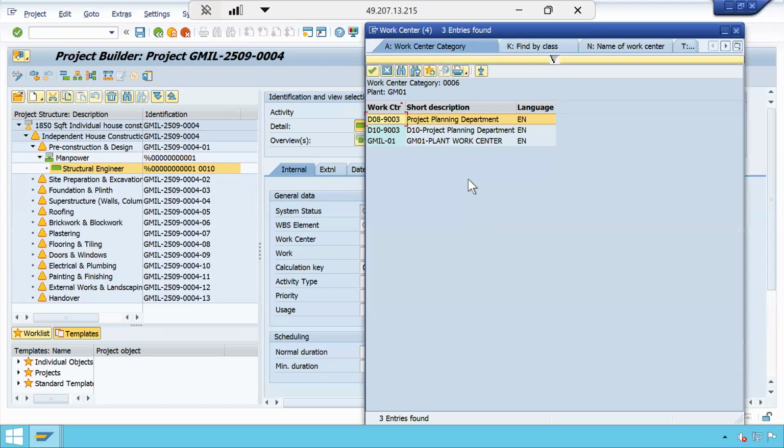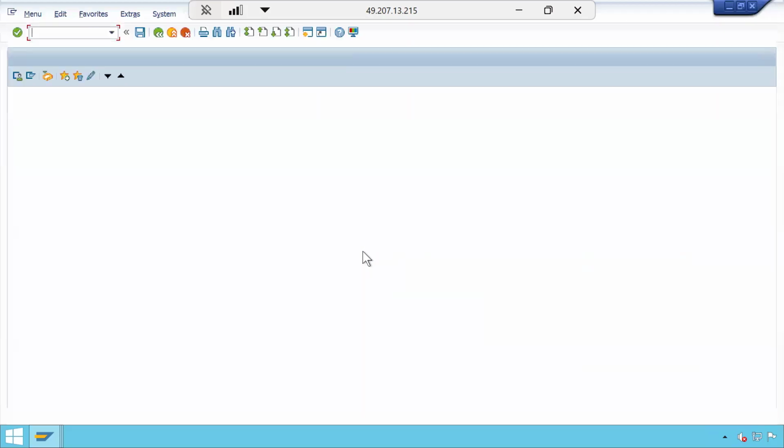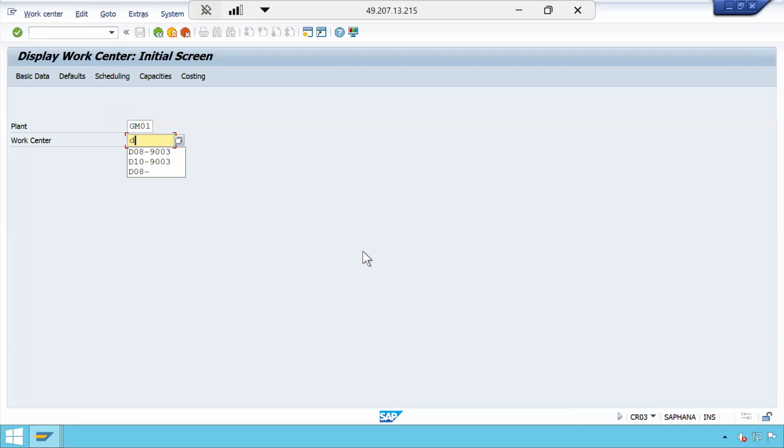Now, let us say I am giving the work center as project planning department with 8 hours. So D08 means department with 8 hours. 9003 is the work center cost center. I will show that. CR03, D08, 9003. I will directly jump into the costing tab.